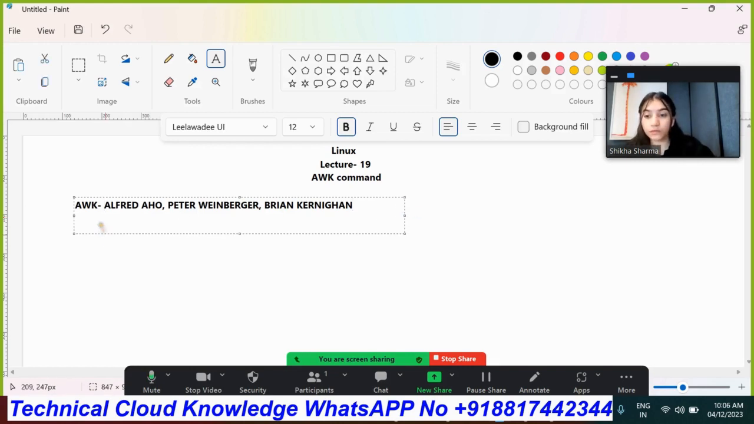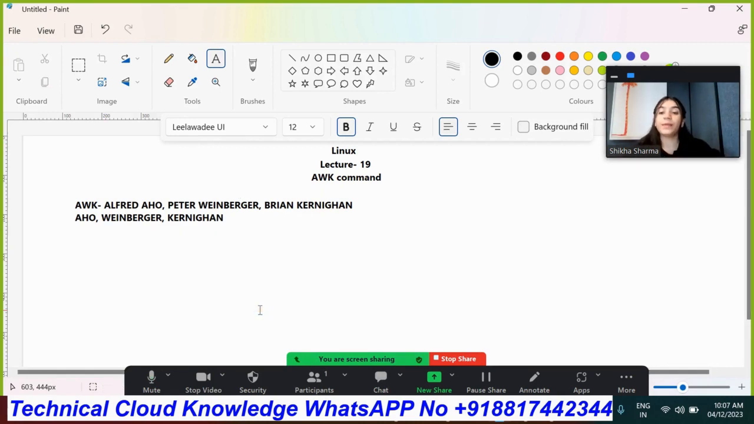As you can see, the last names of these developers were Aho, Weinberger, and Kernighan. They took the first character of their last names to create the command. That's why the awk command was created by taking the first character of their last names. That's how this command was given its name.